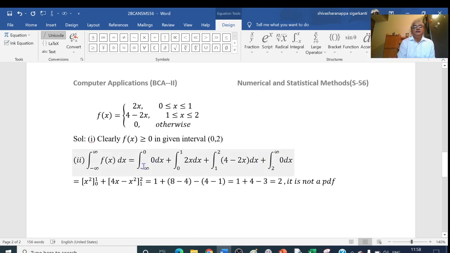For minus infinity to 0, x is less than 0, so its value is 0.